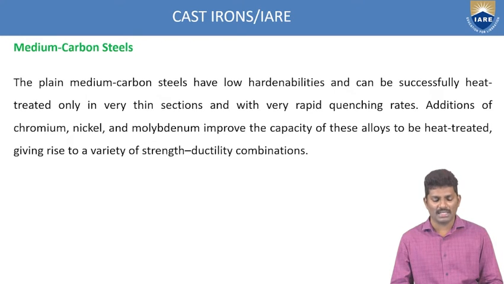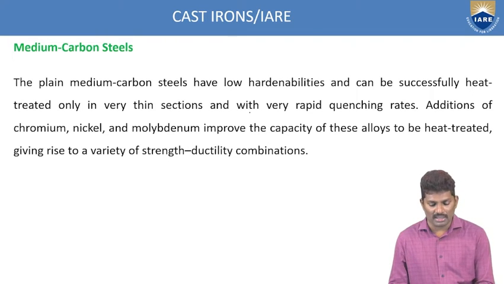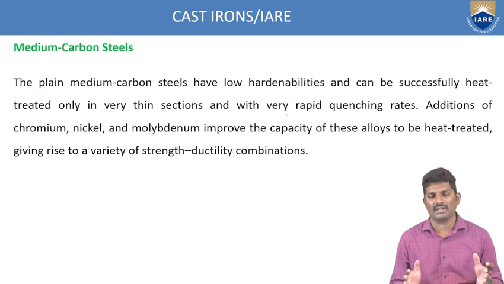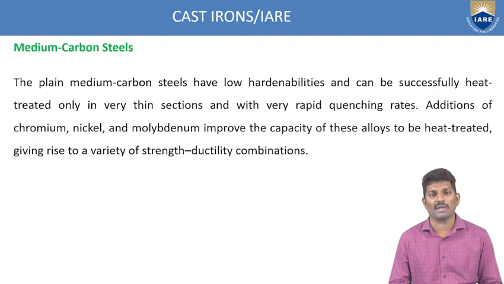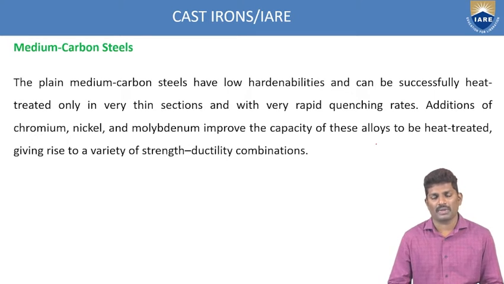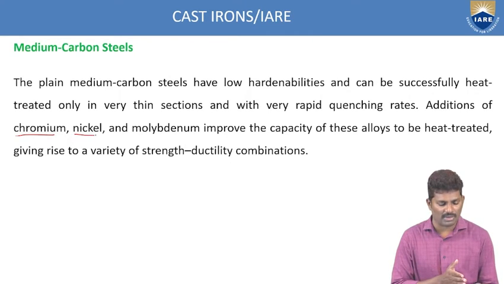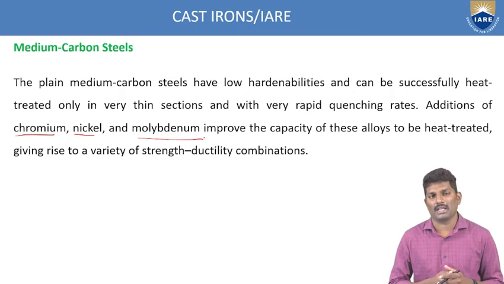And the plain medium carbon steels have low hardenability and can be successfully heat treated only in very thin sections and with very rapid quenching rates. So at high temperature, but with a very quick rate, and for thin material, you can do this quenching process. Addition of chromium, nickel, and molybdenum improves the capacity of these alloys to be heat treated. So for low carbon we have another type of alloys, and for medium carbon another type of alloys.